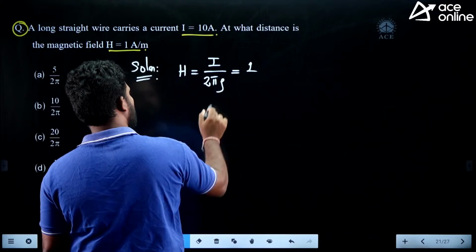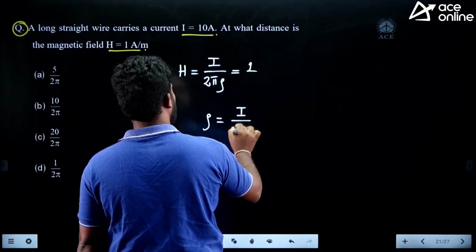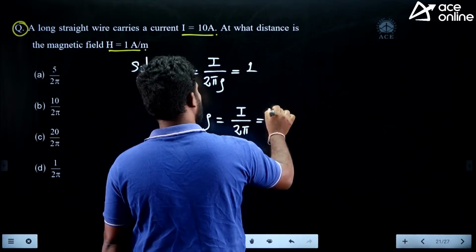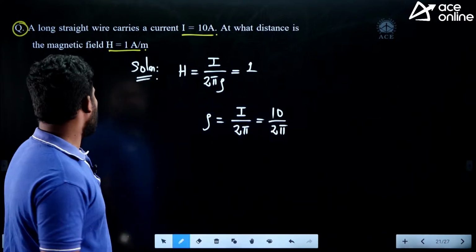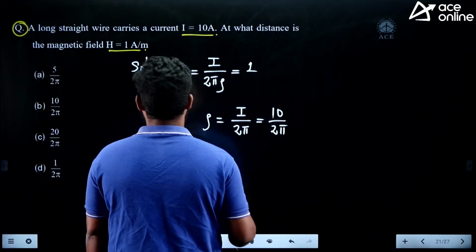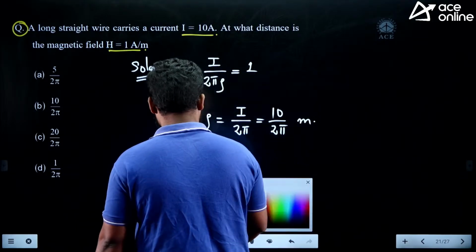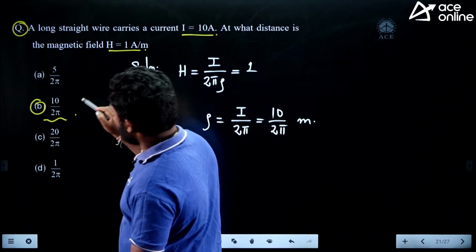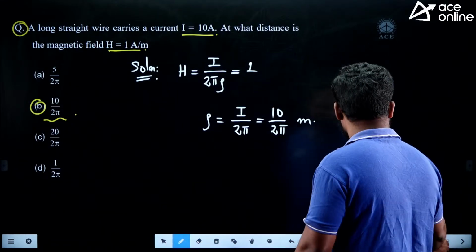He is asking the distance. So rho is equal to I by 2 pi. How much is the current? It is 10 amperes. So 10 by 2 pi is the answer. 10 by 2 pi can be written as 5 by pi. So 10 by 2 pi meters. You can observe the options here. Option B is the answer. 10 by 2 pi meters is the answer.